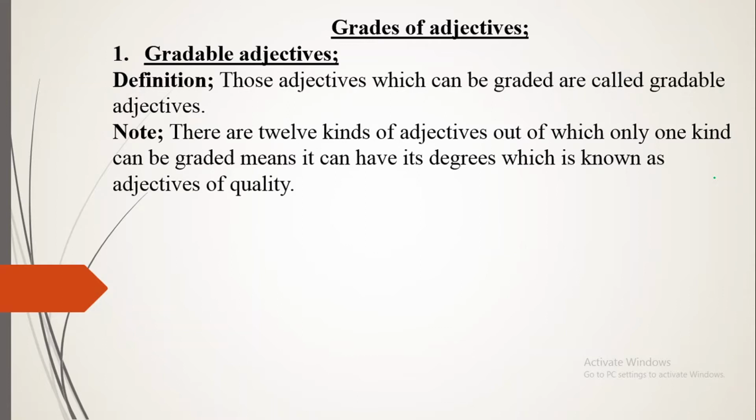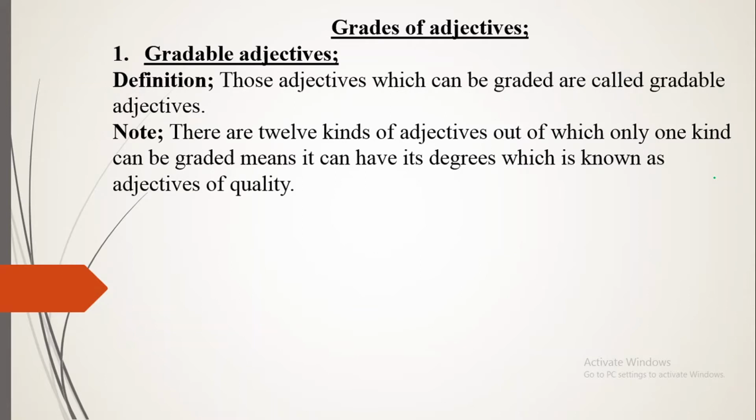If you remember, in our previous lectures we were talking about the kinds of adjectives. There were some 12 kinds which we talked about, such as adjectives of quality or descriptive adjectives, demonstrative adjectives, interrogative adjectives, possessive adjectives, and in the same way numeral adjectives and quantitative adjectives.